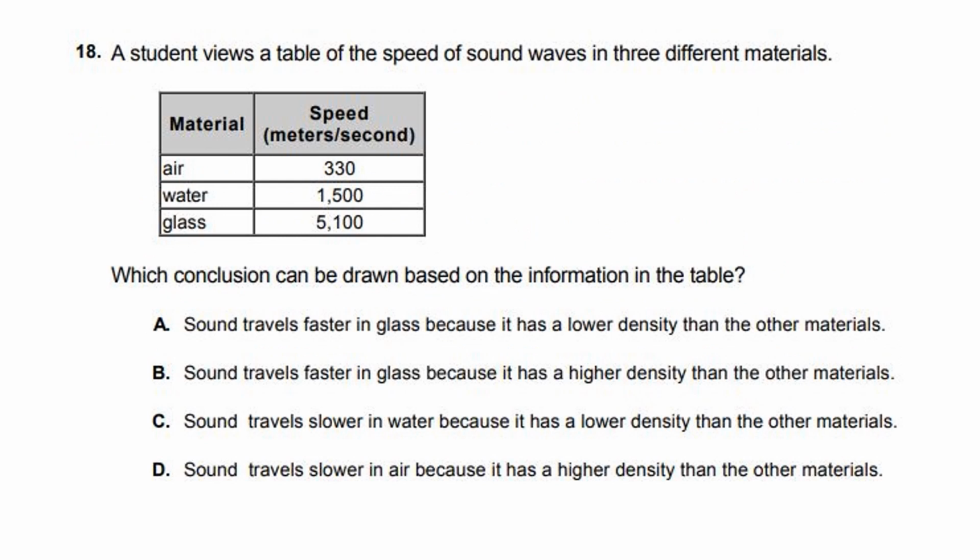18. A student views a table of the speed of sound waves in three different materials. So we have air, and that's going to be the slowest. And we got water, it speeds up some. And then we got glass. It travels the fastest in glass. Which conclusion can be drawn based on the information in the table?